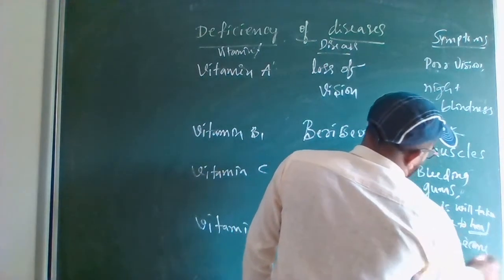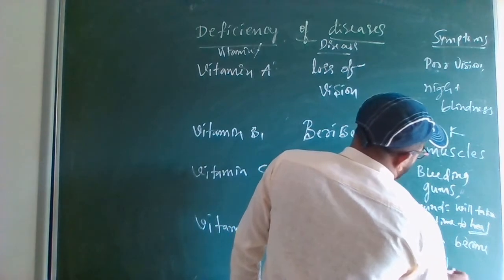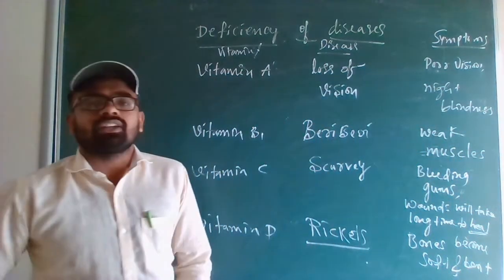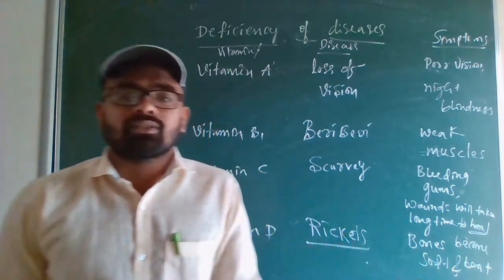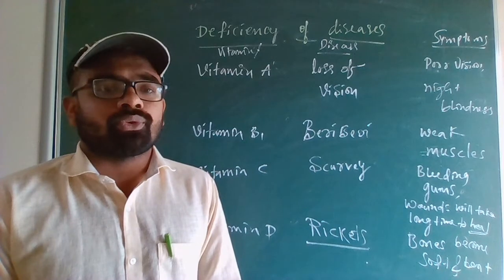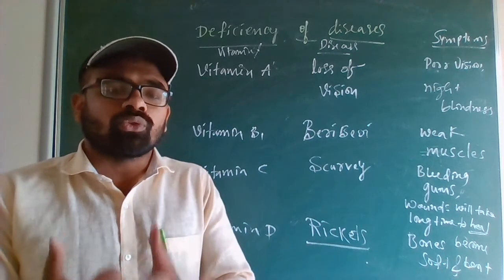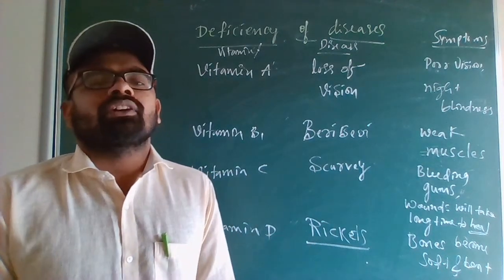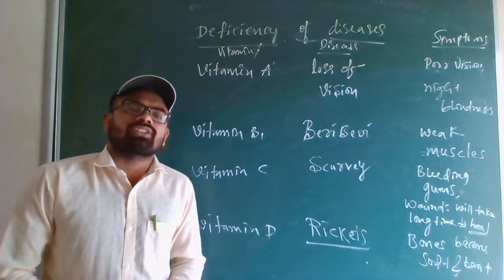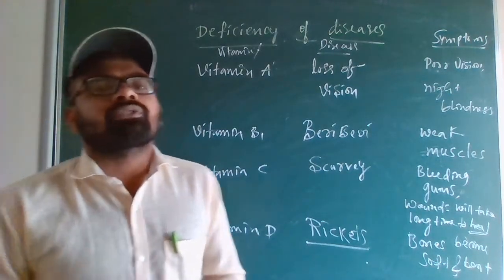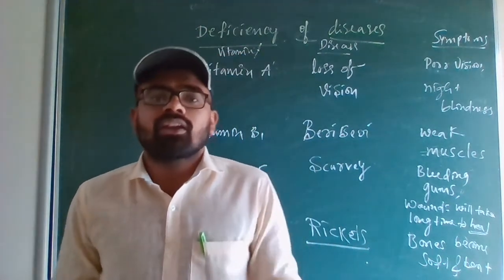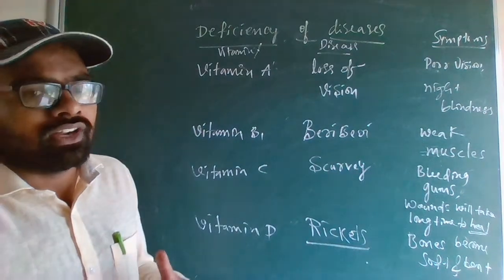So from the textbook only, you note down this table. If there is vitamin D deficiency, the disease that comes is rickets, and the bones will become soft. So what do you have to do? You have to eat foods that are rich in vitamin D, and expose yourself to sunlight so that your body prepares vitamin D using the sunlight. These are the things that should be done if there is a deficiency of vitamin D.